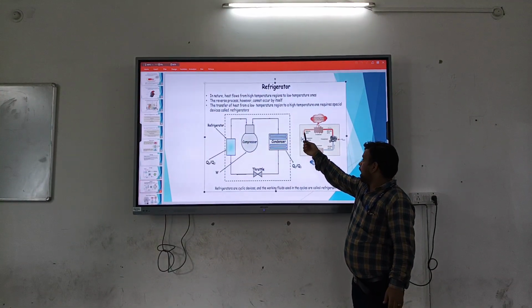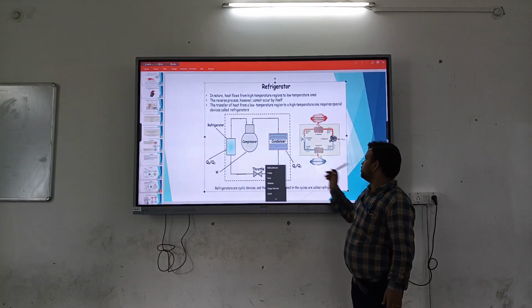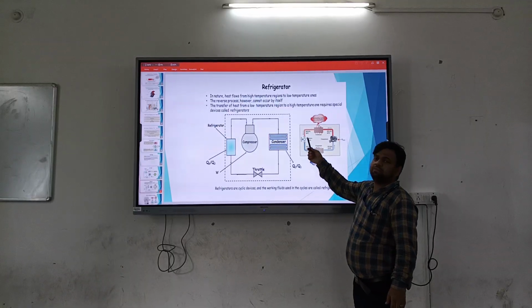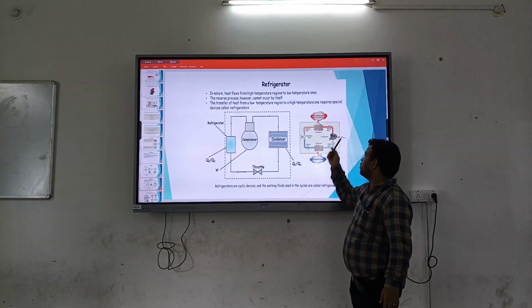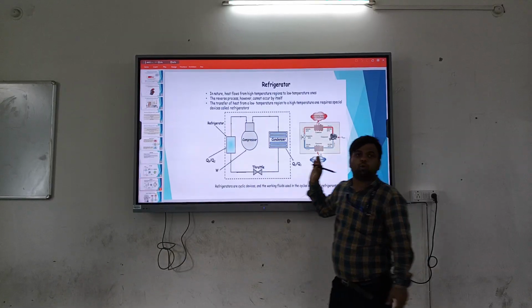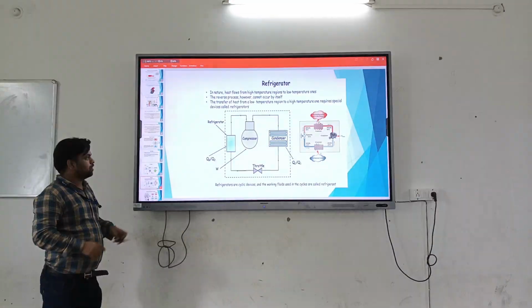This higher pressure, low temperature working fluid goes to the expansion valve, where the temperature and pressure decrease, and this process continues to give the cooling effect as per our design requirement.